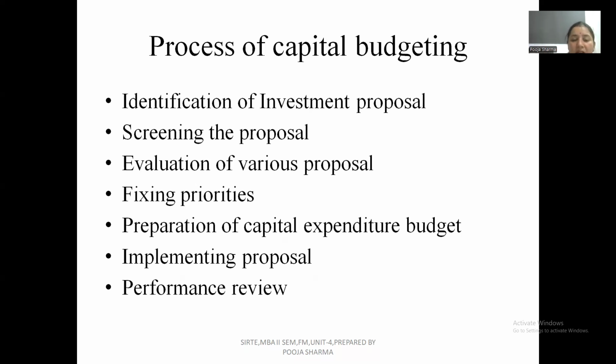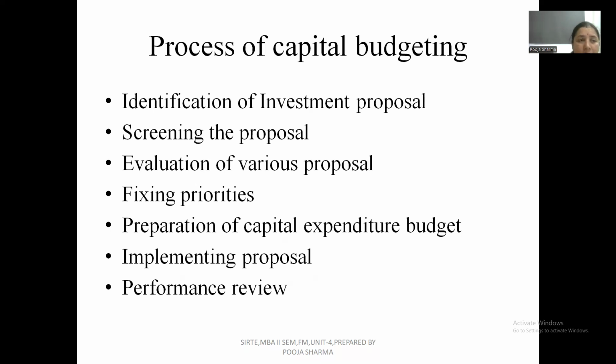So this is the complete process. In the first step, you identify the alternative options among all the alternatives available to you. You screen the proposals, you shortlist the proposals as per your choice, as per your convenience. Then in the third step, you evaluate the shortlisted projects which give you the maximum return and the maximum profit.